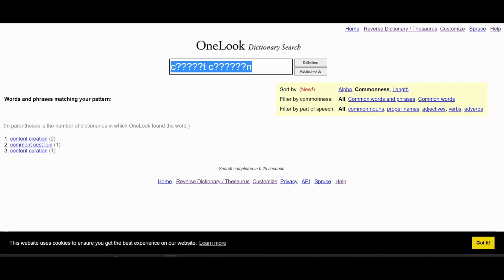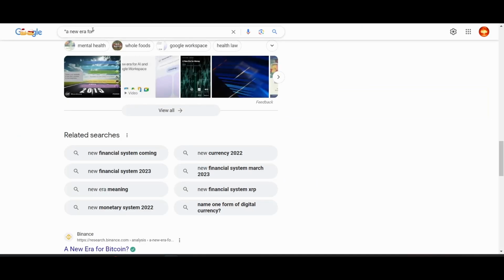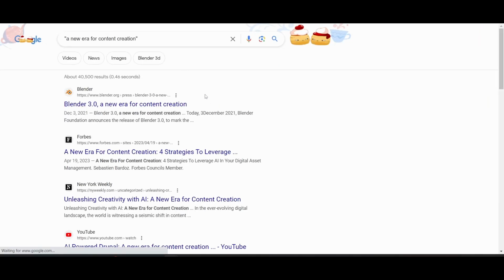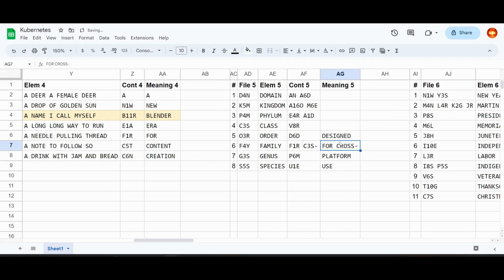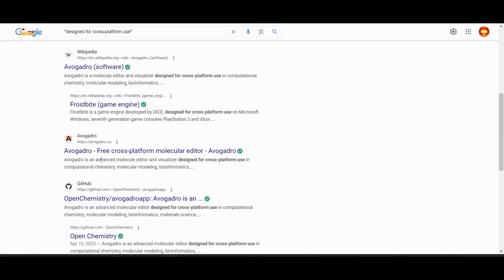Content creation. That seems right. Blender. This looks like it says, "An advanced molecule editor and visualizer designed for cross-platform use."